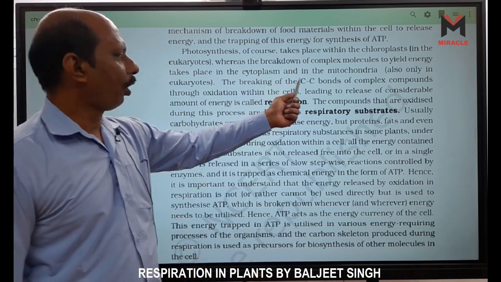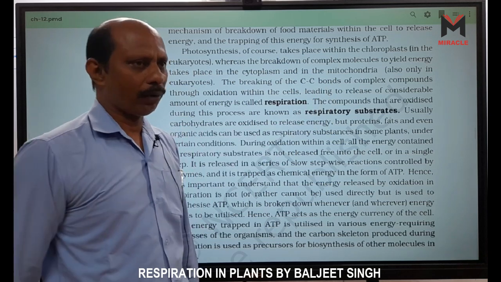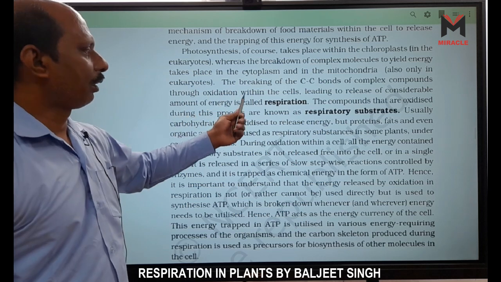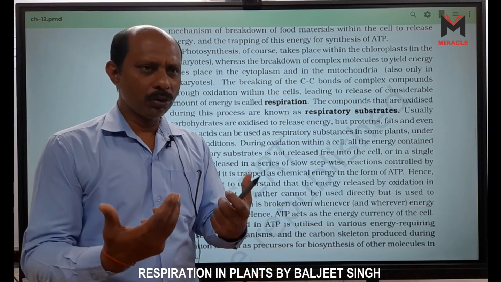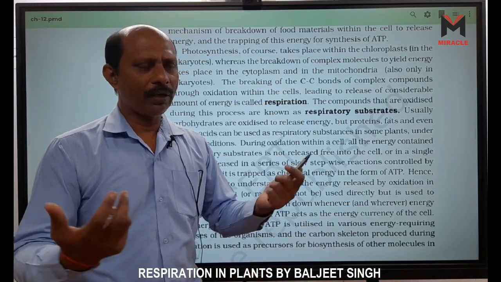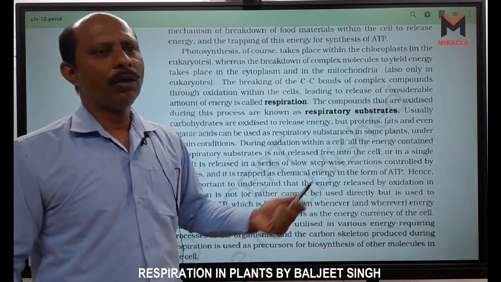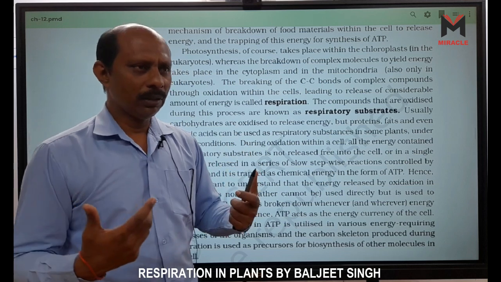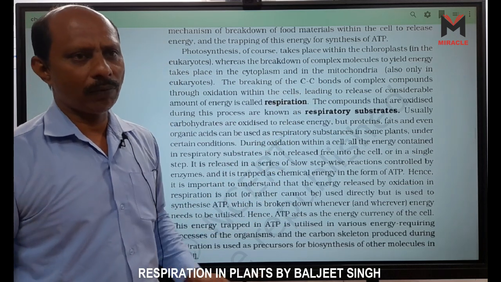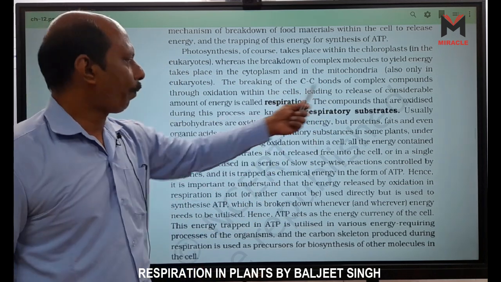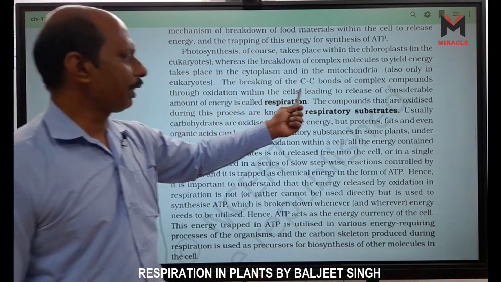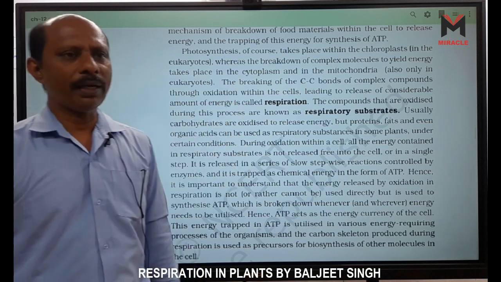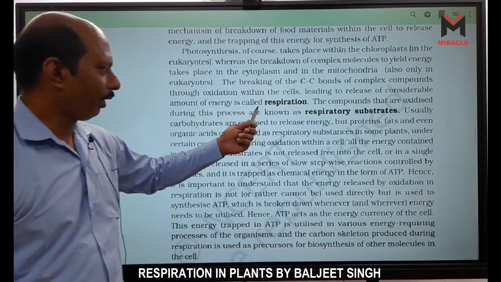The breaking down of C-C, carbon-carbon bonds, of complex compounds through oxidation. Now look here: if it is glucose, we have a glycosidic bond. If it is a fat, we have an ester bond. If it is a protein, we have a peptide bond, and they are all C-C bonds. So here it is given only C-C, carbon-carbon bond, right? Of complex compounds through oxidation within the cell, leading to the release of a considerable amount of energy, and that is called respiration.